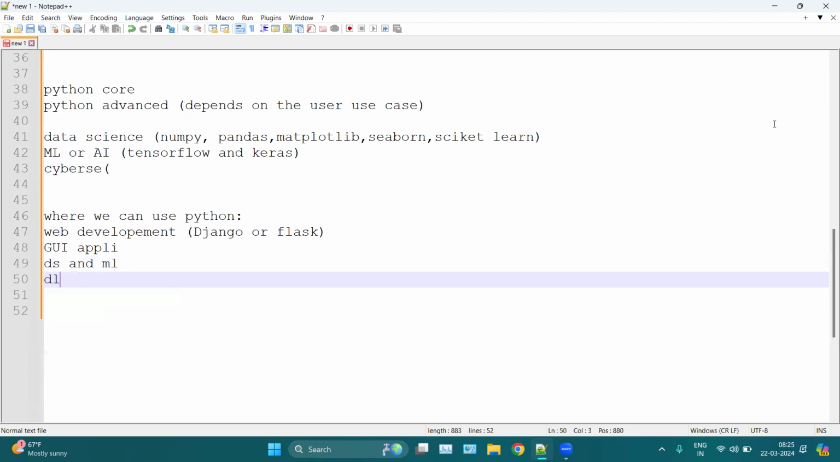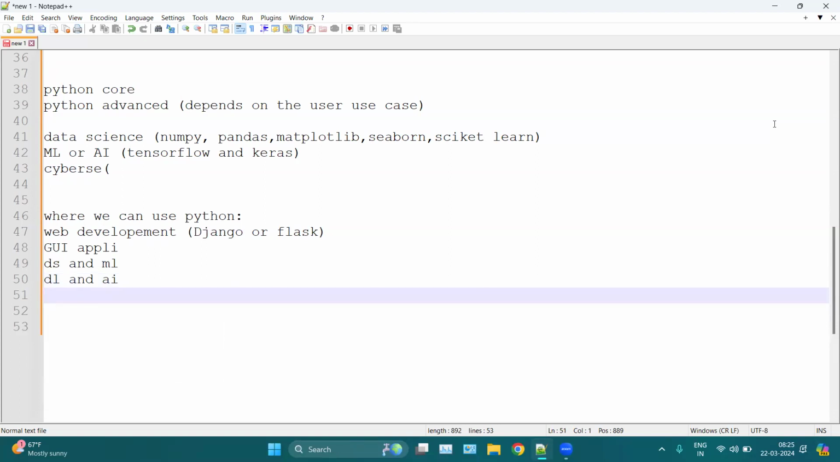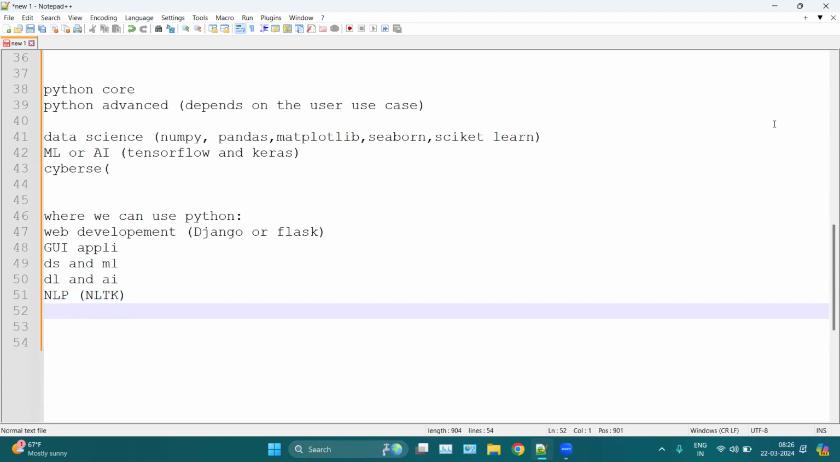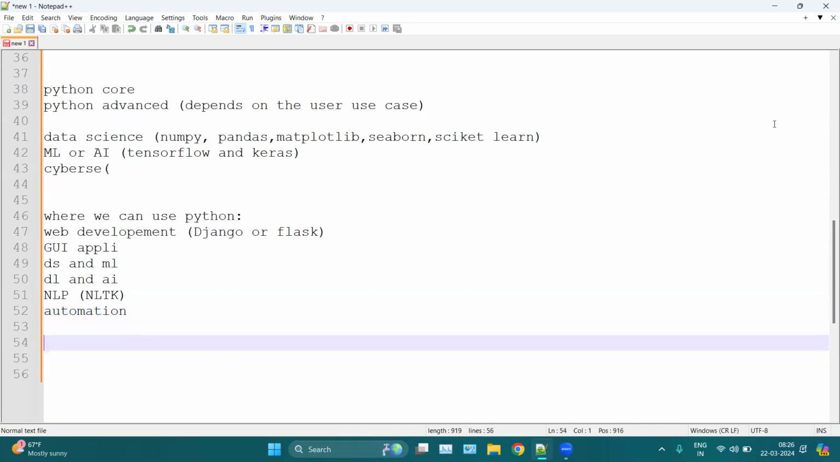If you want to use it in deep learning or AI, then you can use TensorFlow or Keras. If you want to use it in NLP, which is natural language processing, then you can use NLTK, a Python library. If you want to automate your regular stuff, then you can use Selenium, and for web scraping, Beautiful Soup, etc. So we have many use cases of Python, and for every domain, we have a specific library. If not, then you can create your own library. That is why Python is so popular. We can use it anywhere.